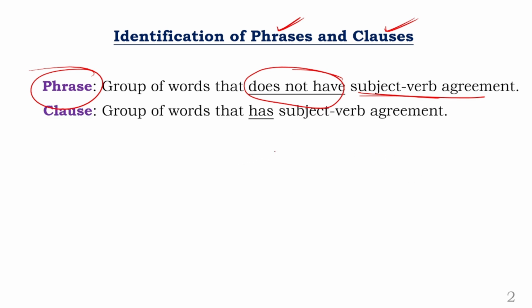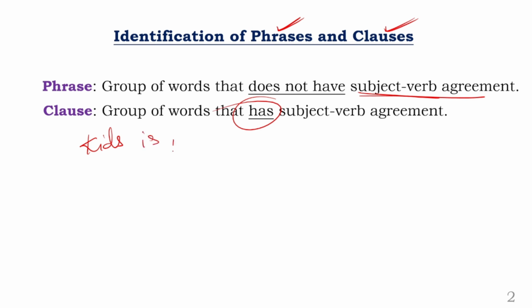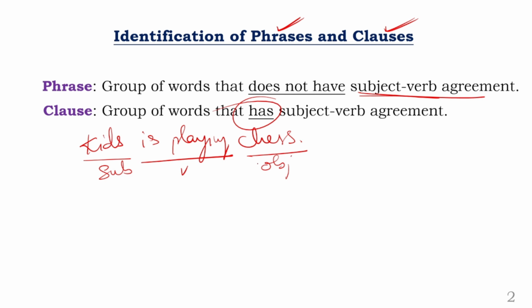Look at this. Clause. What is a clause? A clause is a group of words that has subject verb agreement. It should have subject verb agreement. Let us say, look at this: Kids is playing chess. What is the subject of the sentence here? Kids is the subject. They are doing the action. Is playing is a verb combination. And the word chess is nothing but the object.